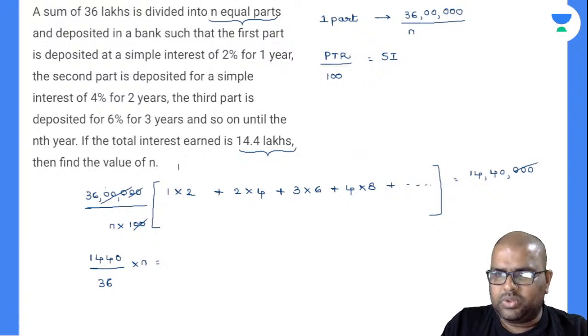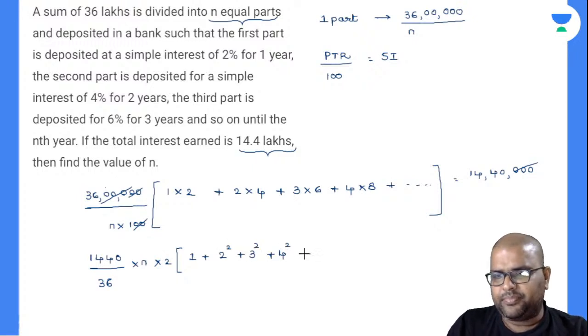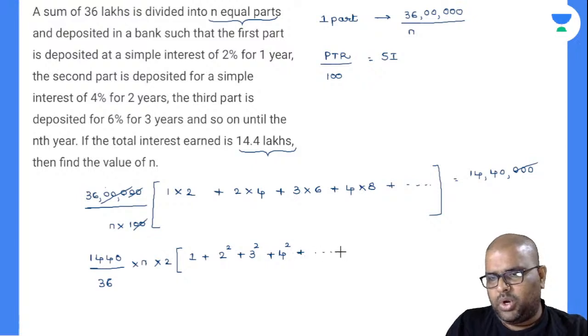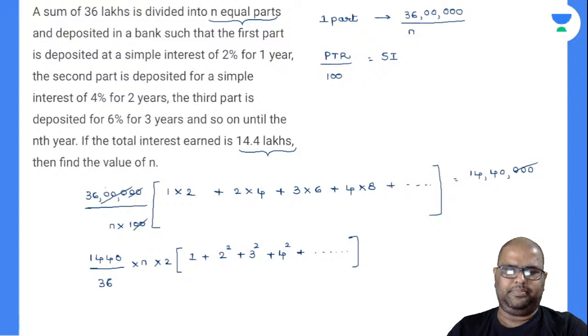Yes, so closely observe there. I will remove the 2 here. So this will be 1, this will be 2 square, this will be 3 square, this will be 4 square. Am I right or wrong? And so on. I hope you got my point there.